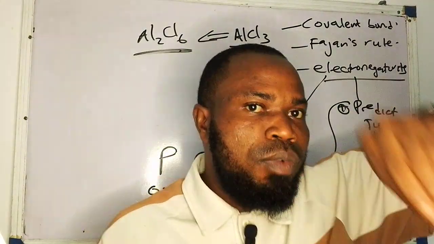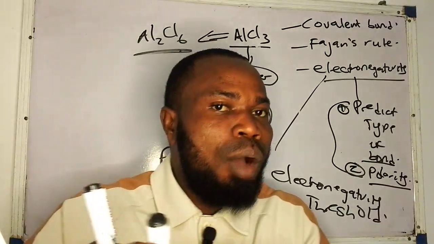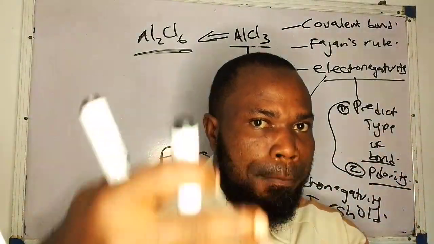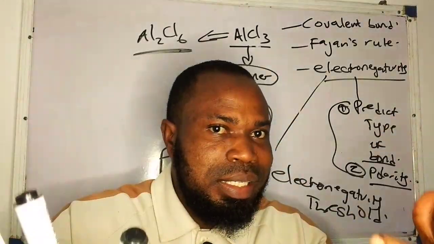Now, let's look at covalent bonds. How are covalent bonds formed? What are the properties of covalent bonds? And what are the compounds that can exhibit covalent bond?